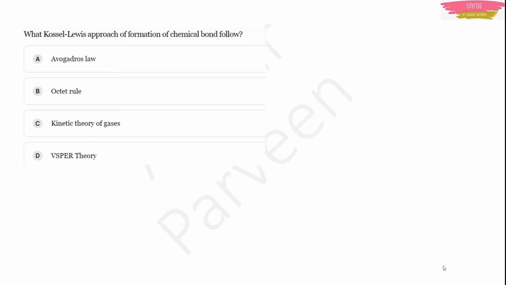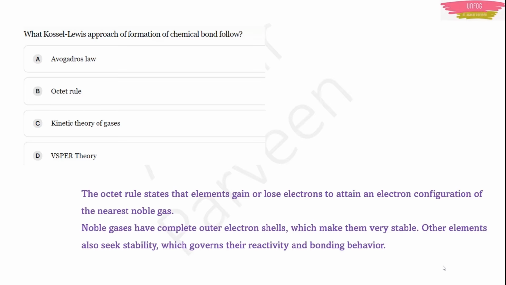Now in chemical bonding, they can ask many more questions like this. For example, what does the Kossel-Lewis approach of formation of chemical bond follow? Of course, it follows the octet rule. Just now we told, right? This octet rule states that elements gain or lose electrons to attain a particular electronic configuration. What is that electronic configuration? That should be the nearest noble gas electronic configuration. Now these noble gases have complete outer electron shells, which means they are very stable.